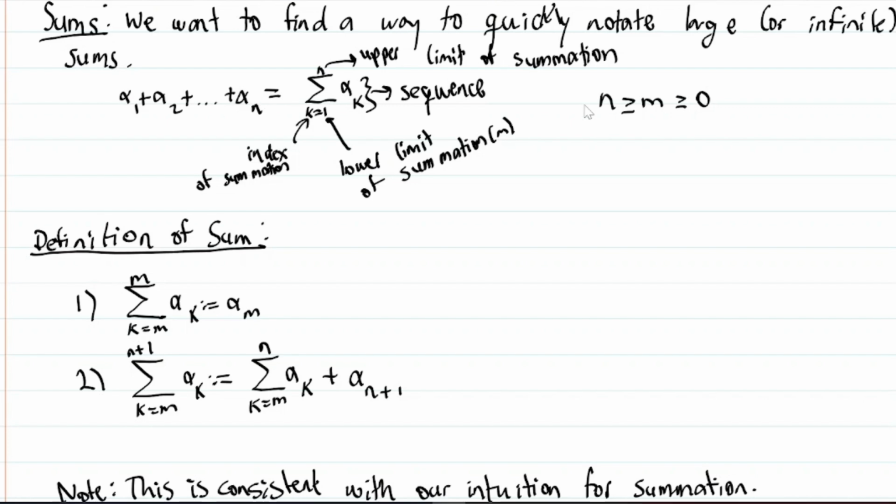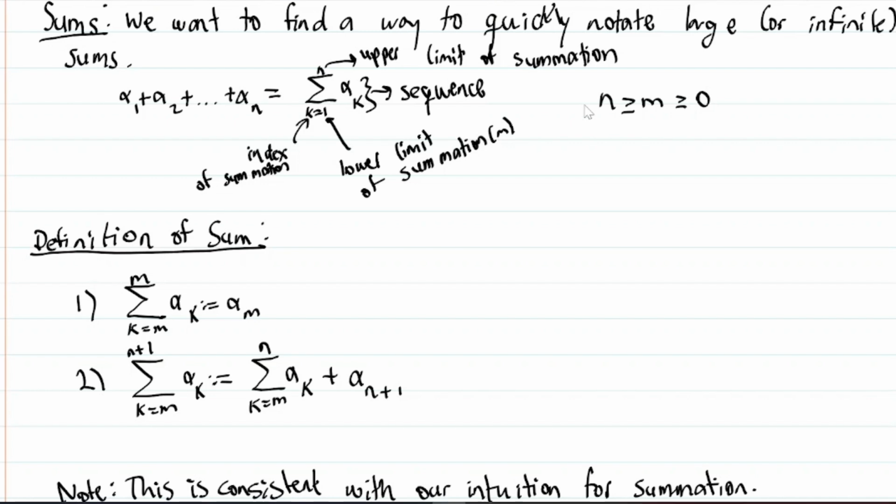The lower limit of summation, by the way, doesn't have to be 1, it's just in this case. And what we're summing has to be a sequence, guys. That's very important. As well, since it is a sequence, m, which is our lower limit of summation, as I showed here, it's just m. In this case, m is equal to 1, but that has to be greater than or equal to 0 because a sub k is a sequence, right? It can't be negative. And the lower limit has to be less than or equal to the upper limit.